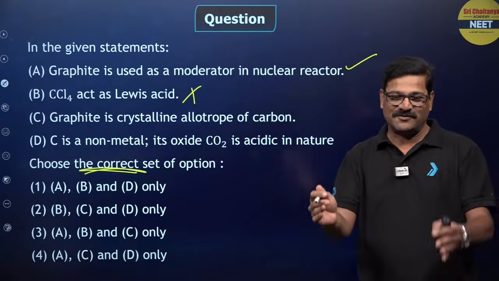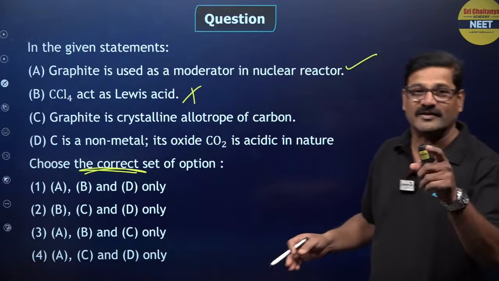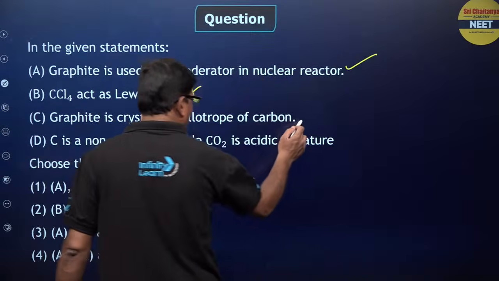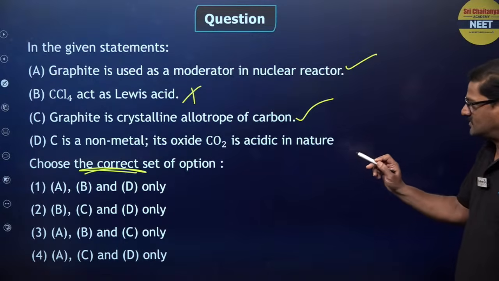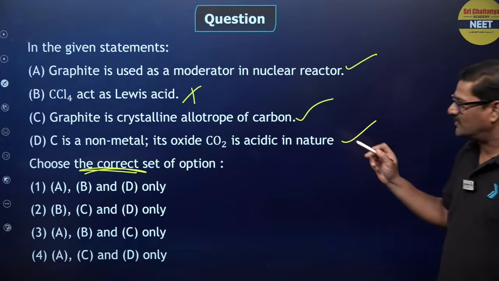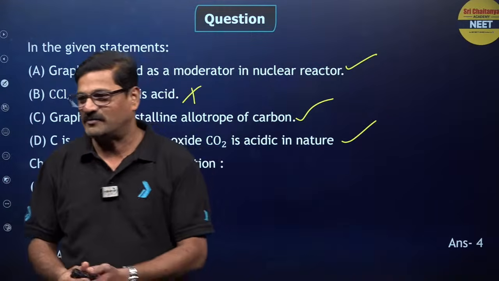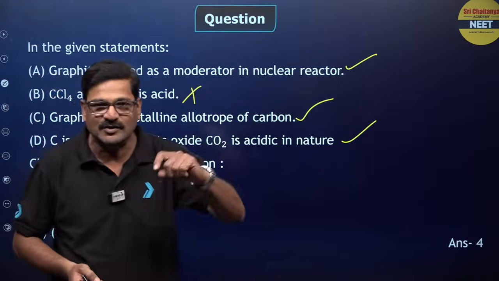No, CCl4 is completely octet satisfied. It neither takes an electron nor gives an electron from the central atom. Graphite is a crystalline allotrope of carbon. True. And carbon is a non-metal and its oxide CO2 is acidic in nature, which is a fundamental concept. A, C, D are the correct statements for this question, Bacho. So this is the pace you have to maintain when you solve a question.